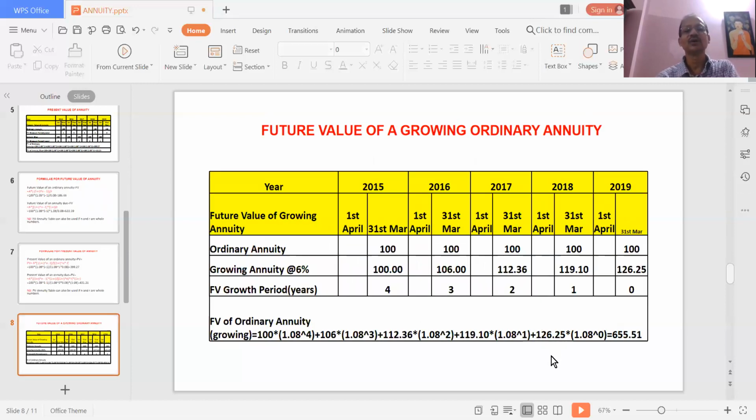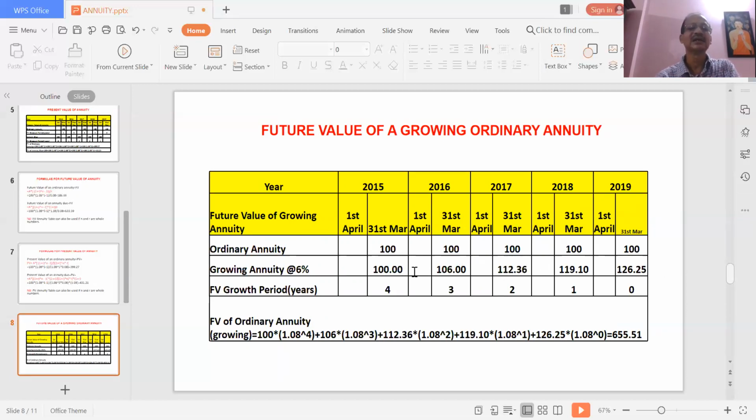Now, next we come to the future value of a growing ordinary annuity. It is not the case that the stream of payments is always equal. Sometimes the stream of payments grows at a particular rate. Here I have taken the example of an ordinary annuity, but this time the annuity amount is growing at the rate of 6%. So the first year is 100, then 106, 112.36. It has been growing at the rate of 6% over the years.